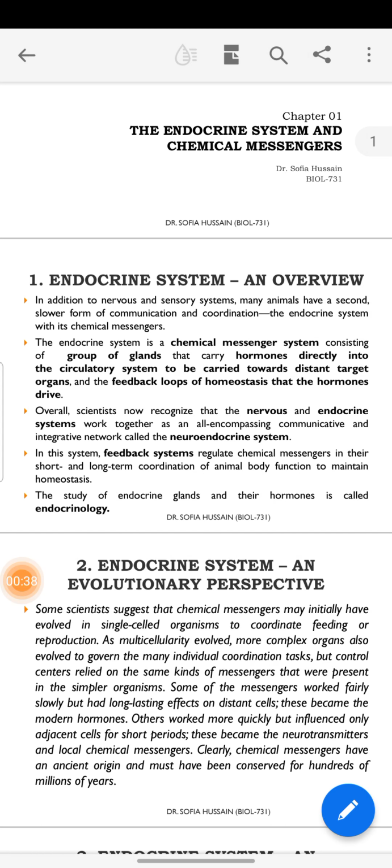What is the endocrine system? In addition to the nervous and sensory system, many animals have a second, slower form of communication and coordination, the endocrine system with its chemical messengers. So we have the nervous system, the sensory nervous system, ganglia, axons and dendrites, but we also have the endocrine system, which is slower than the sensory system.